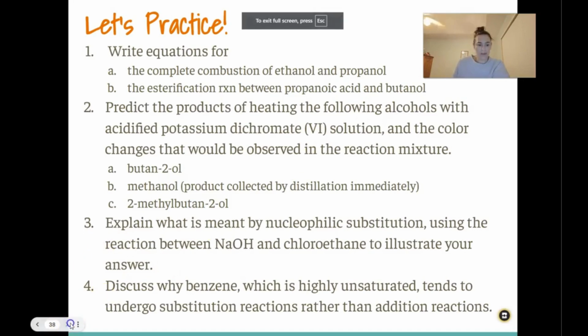Okay, the last thing we're doing, guys, let's practice. So I want you to practice writing different equations for the reactions that I talked about, predicting products, explain what nucleophilic substitution is, and explain why benzene likes to undergo substitution rather than addition reactions.